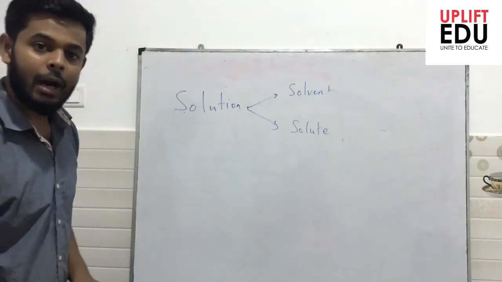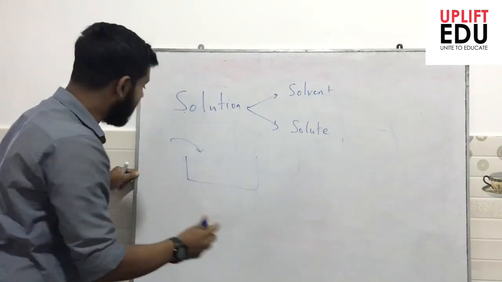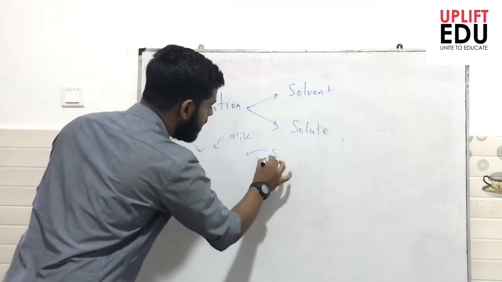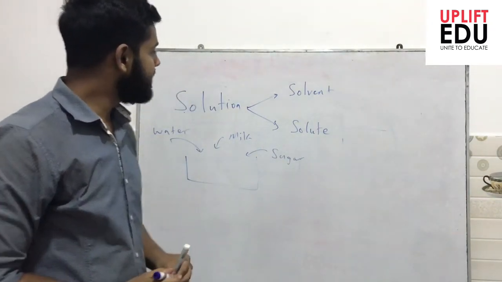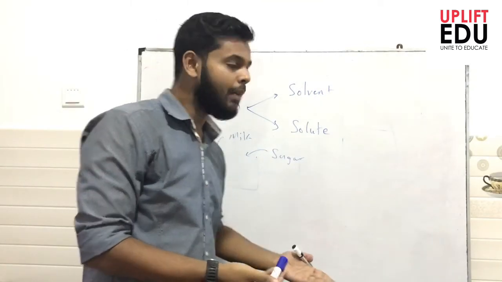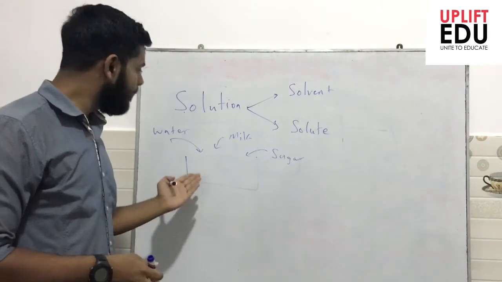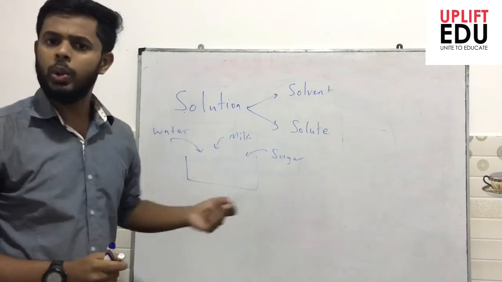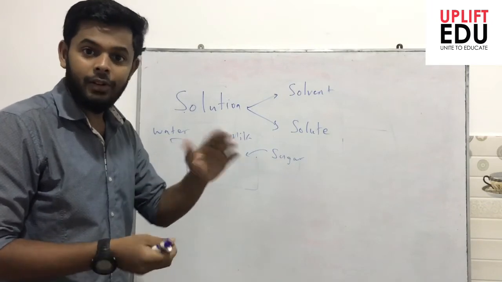Okay, let me consider a cup of milk mixture. I take a cup, and to prepare the milk, I add hot water, milk powder and sugar. These are the typical things required to prepare it. When I say solvent, the solvent is a component that is present in excess amount compared to the other components. If we look at this milk mixture, when we are making a cup of milk, we might be adding maybe 1 or 2 teaspoons of milk powder and 1 or 2 teaspoons of sugar, but we are adding a cup full of water.